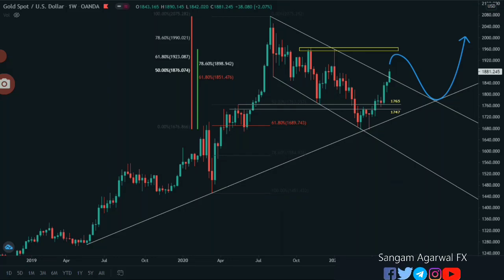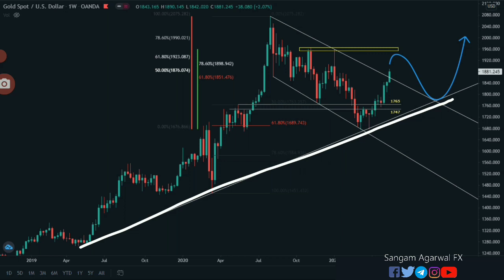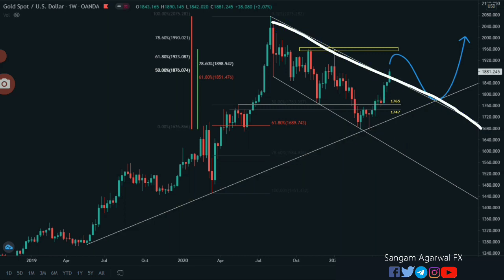We will start this video with the weekly chart. This trend line started this trend, which was started after a double bottom, and this upper trend line has already been tested two times. On the third attempt it has broken out, which is clear from this weekly candle. The weekly candle had clearly closed outside this trend line.